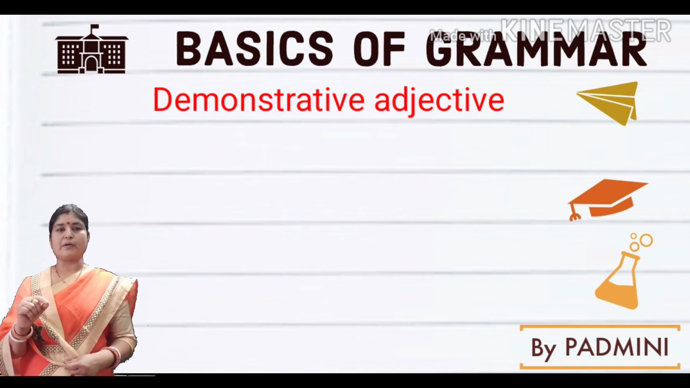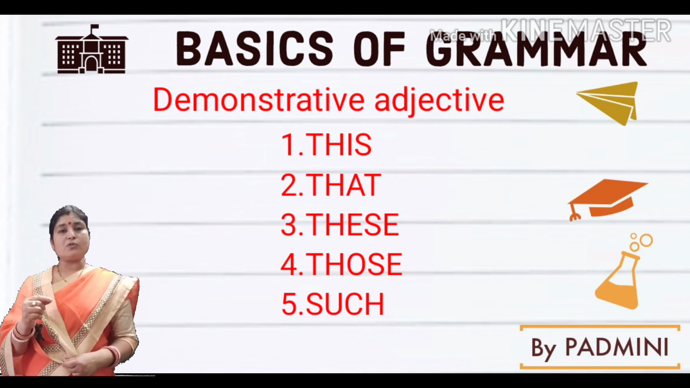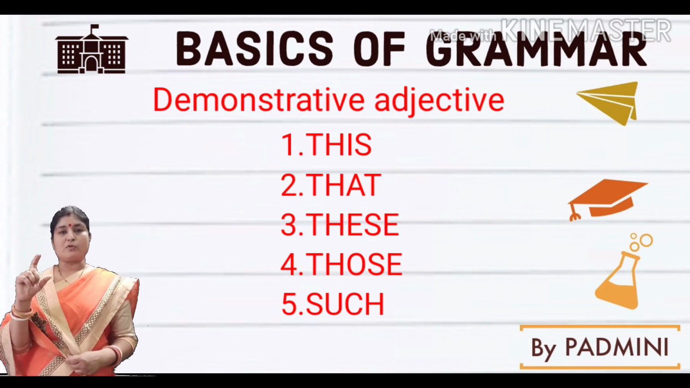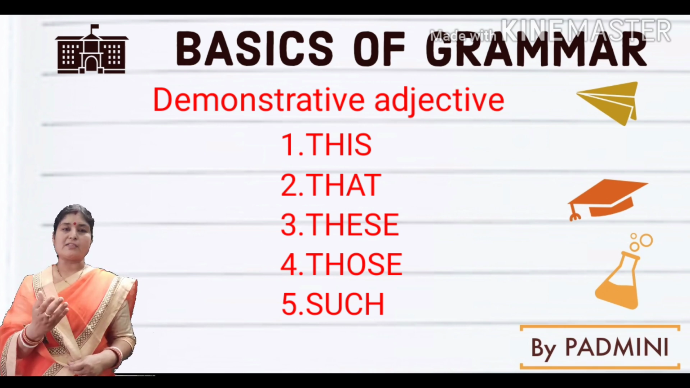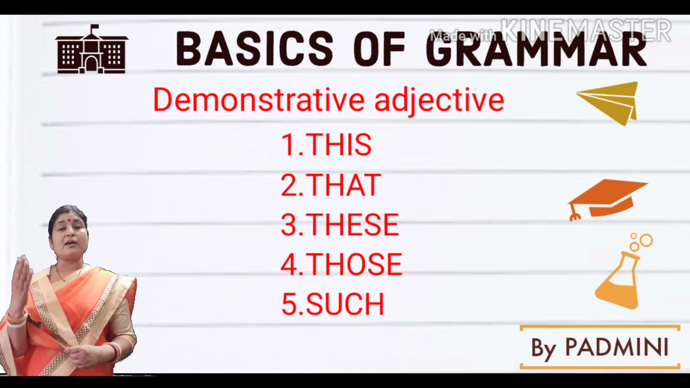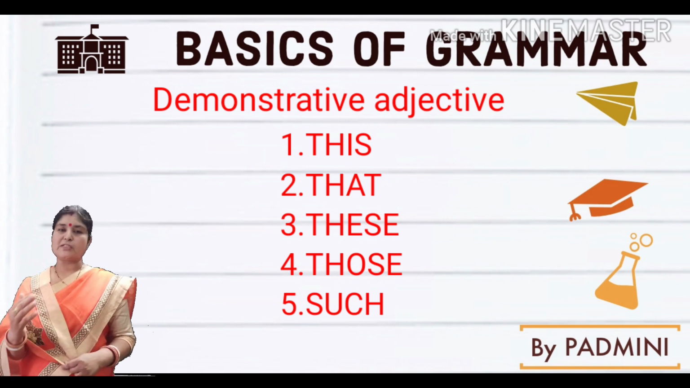So always remember, this, that, these, those and such, as you see, these 5 words are known as the demonstrative adjectives. They are always used before the noun and pronoun, and they indicate or demonstrate to them only.